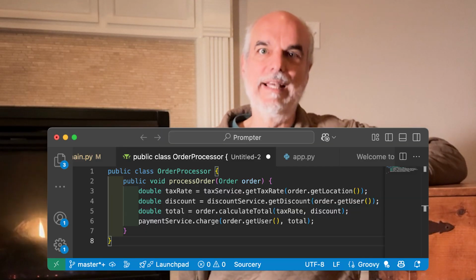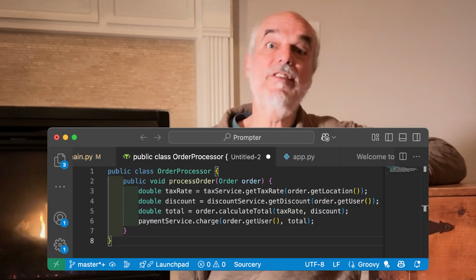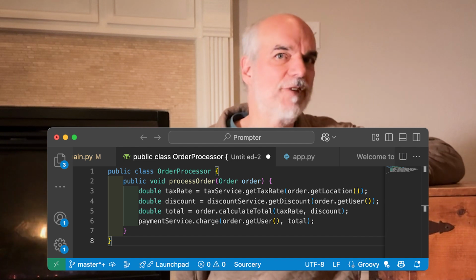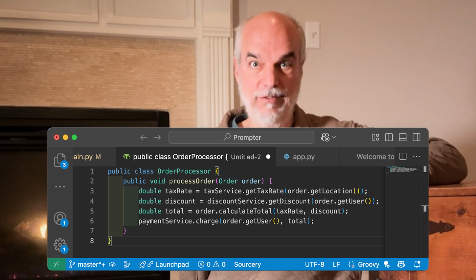Meet Mr. Object. He has a problem. He's unsure of himself. Every time he needs to do something, he asks another object rather than taking the responsibility himself. What's that? Yeah, right. This is unassertive code. It's overly inquisitive, constantly asking questions instead of taking control of its own responsibilities. And when objects lack assertiveness, behavior gets scattered, making code harder to follow, harder to maintain, and harder to test.